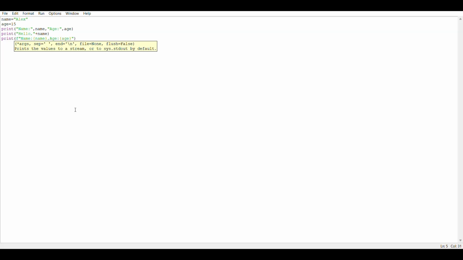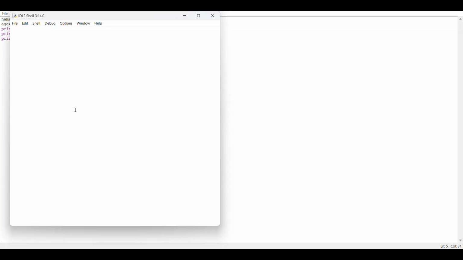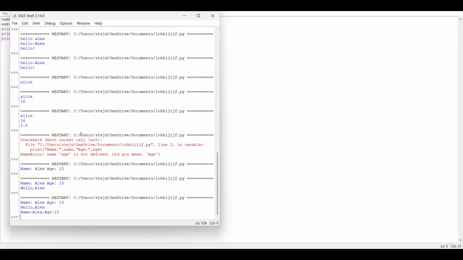If you enter this, you can see name is Alex, age is 15. So this also prints the same thing.